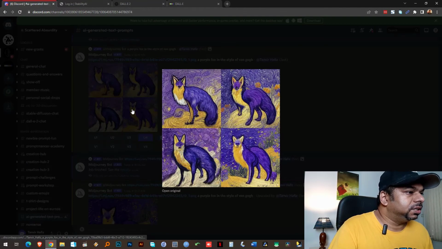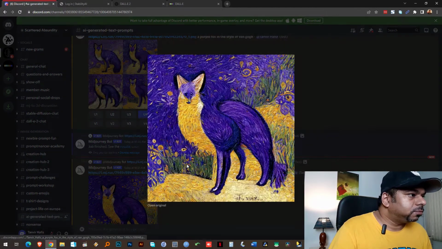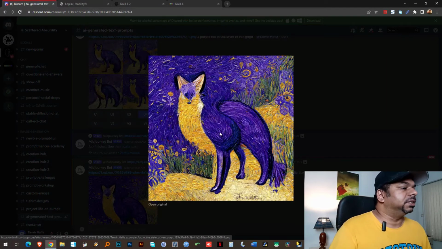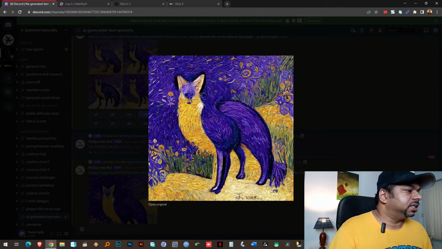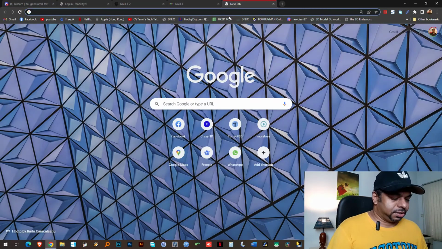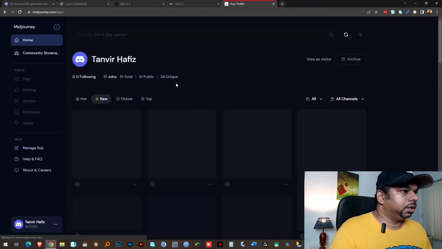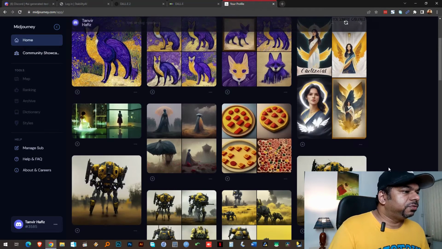If I look at this, this is not that much detail, but it took this and added a lot more detail and sort of upscaled it. So I can just right click and save the image as. Whatever generation you did is actually saved on Midjourney servers. There is a profile in my name and it has all of my creations. So look at all the things that I've tried before creating.